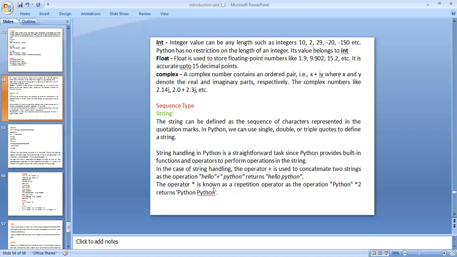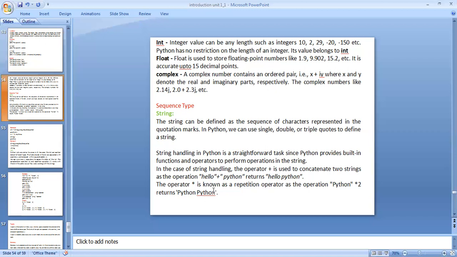One of the main points is that when you are using integer values, there are no restrictions in Python programming. Float. Float is used to store floating point numbers like 1.9, 0.99, 9.902, 15.2. It is accurate up to 15 decimal points.